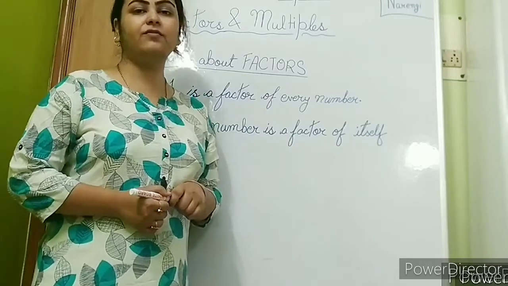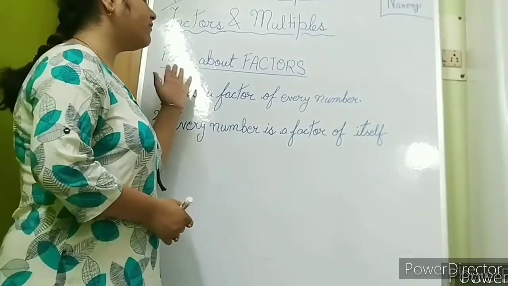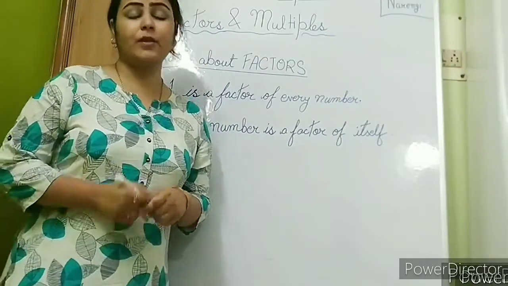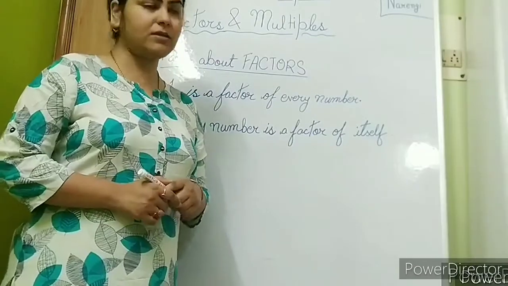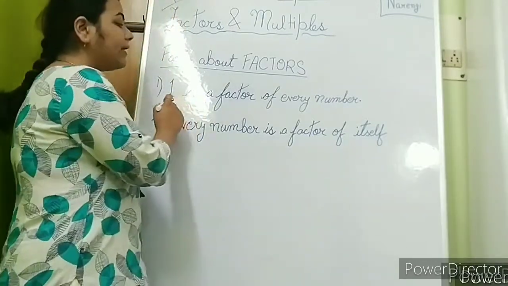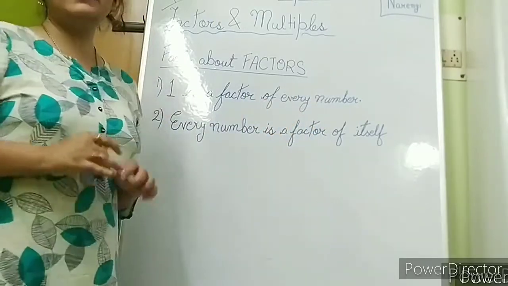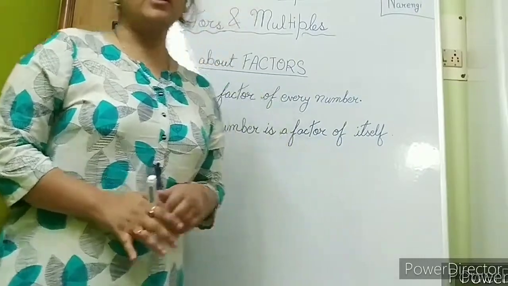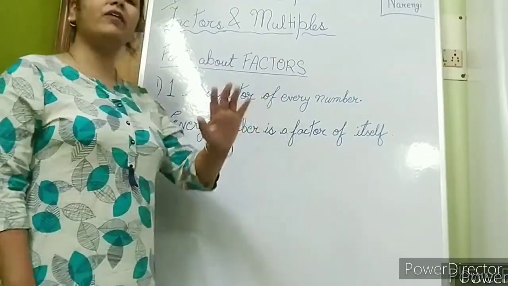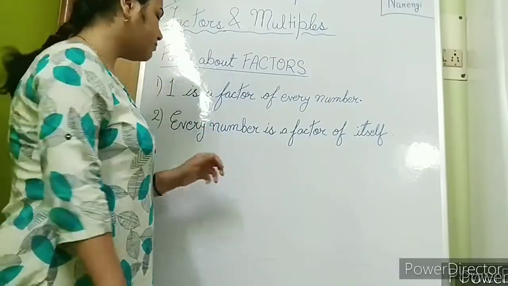In the last class we had already done factors. So today let us know about some fun facts about factors. Some of the things that we always need to remember about factors are, first of all, 1 is a factor of every number. If you give any number, that can always be divided by 1. So 1 is a factor of every possible number that you can think of.